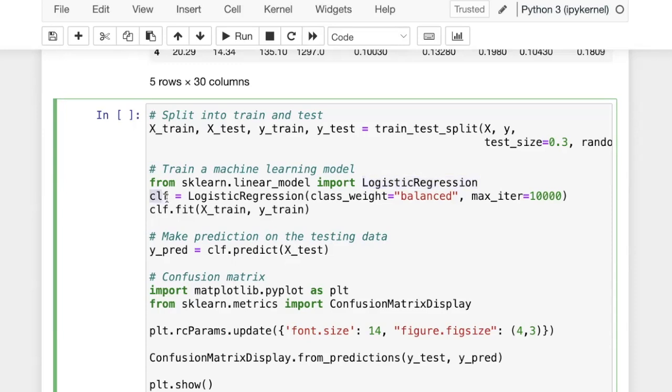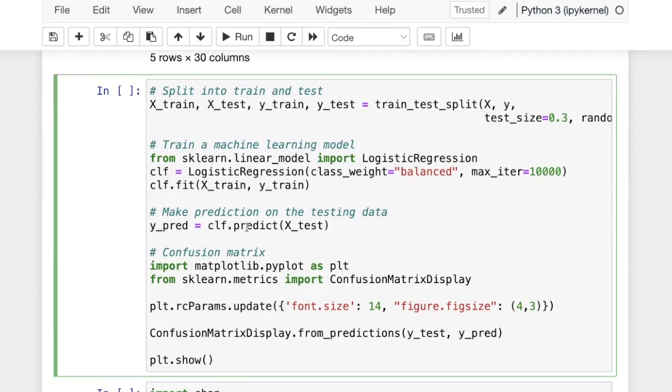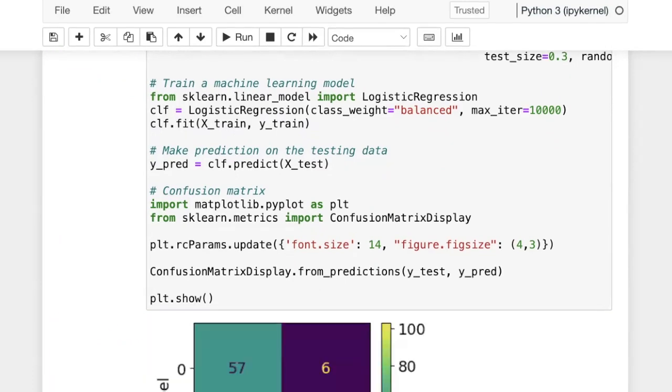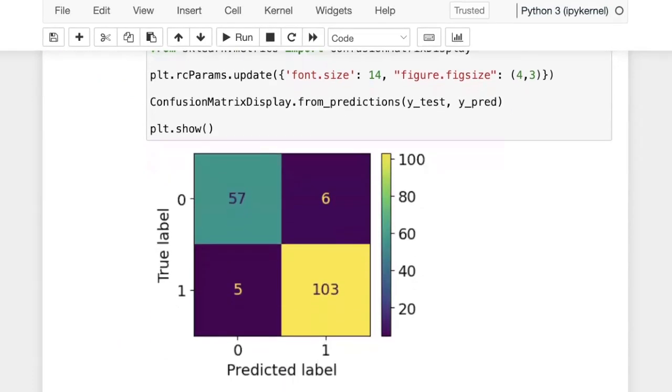We instantiate this classifier and then do model fitting. This clf is now a fitted classifier, and we make predictions on the test data. Here we look at the confusion matrix, which shows that this is a good classifier. That's the typical supervised learning scenario: we train and then we evaluate.